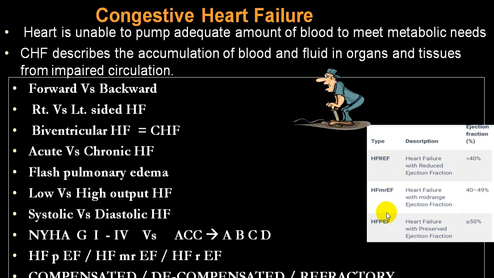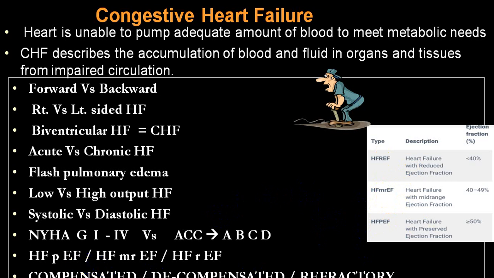And between the two, if the ejection fraction is between 40 to 49, it is called mid-range or mild reduction in ejection fraction. So it is small m r. Here R means reduced, here mid-range, and this is P for preserved.